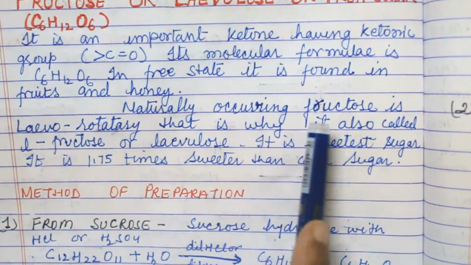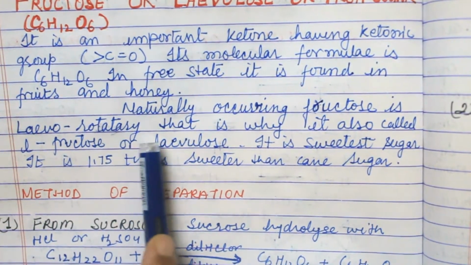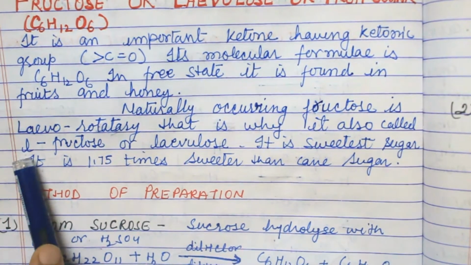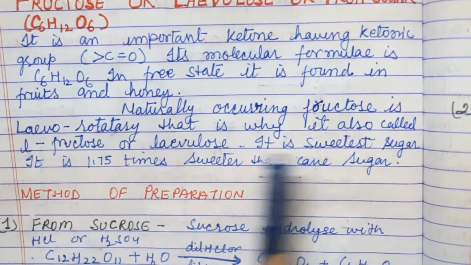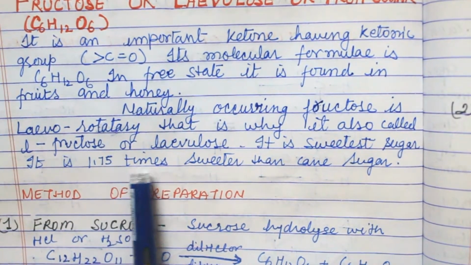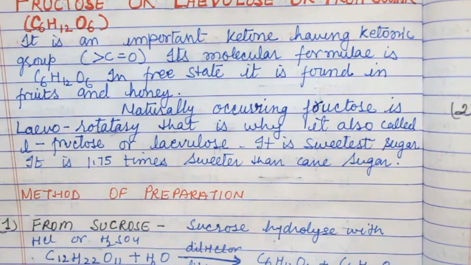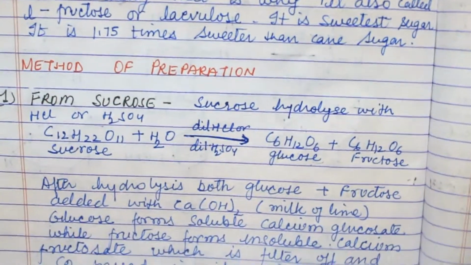Naturally occurring fructose is levorotatory. That is why it is also called L-fructose or levulose. It is the sweetest sugar. It is 1.7 times sweeter than cane sugar. Now come to the method of preparation.